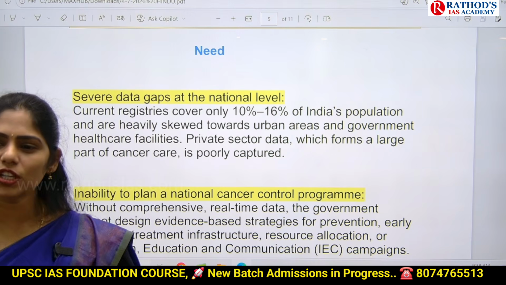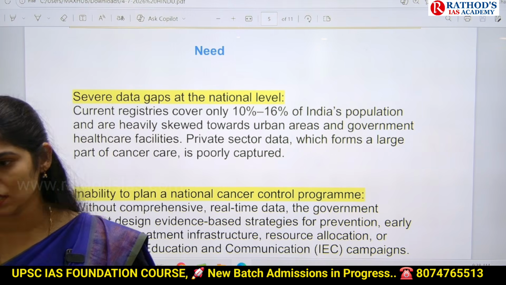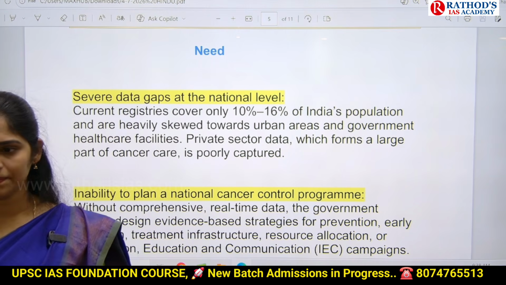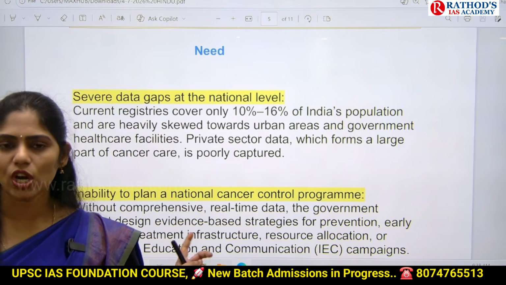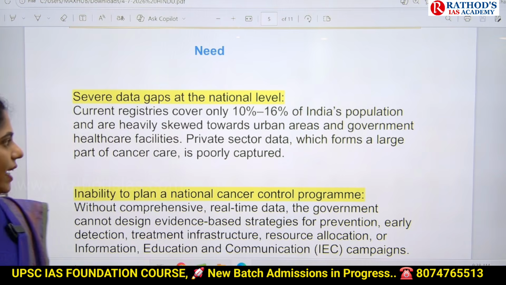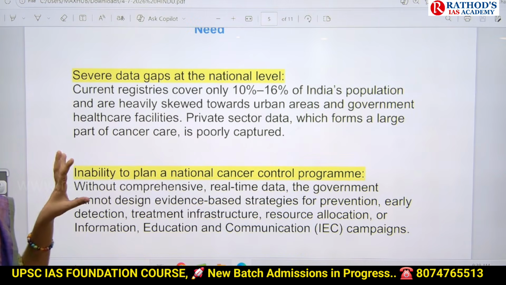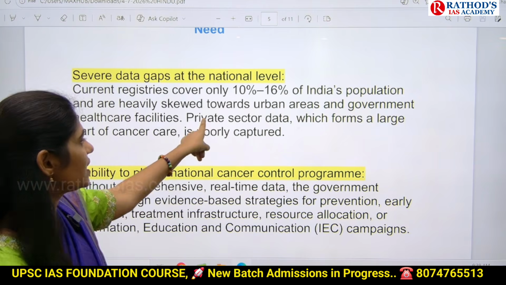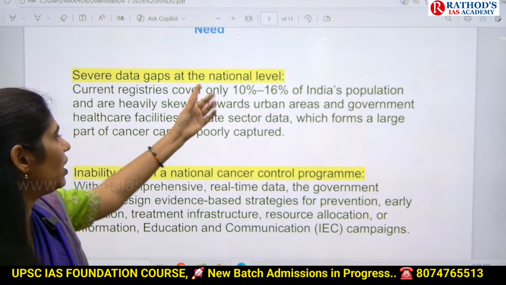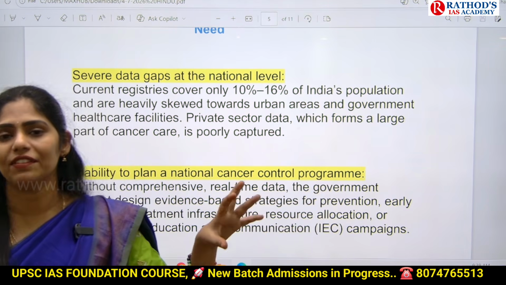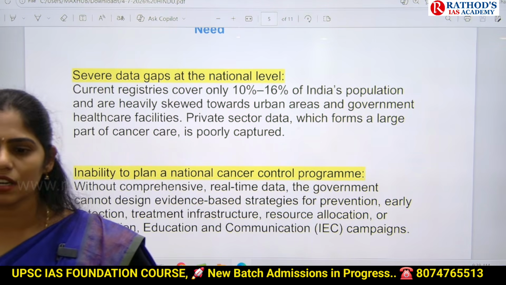In those states only they are reporting cases of cancer, but it is not happening throughout our country in a uniform way. Because of this, the government is not getting proper data. That is one important thing. And whatever registries are maintaining cancer data, only 10 to 15% of the population is covered. Only 10 to 15% of people who have cancer are reported as having cancer.